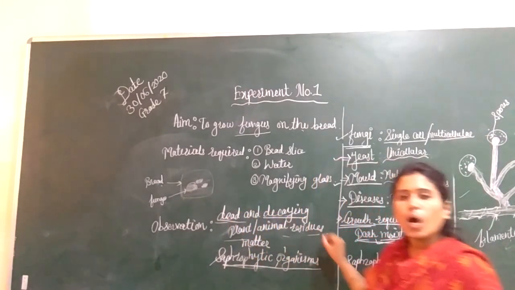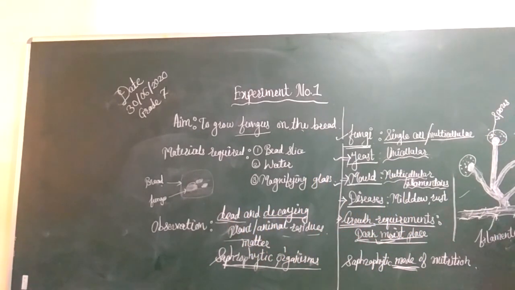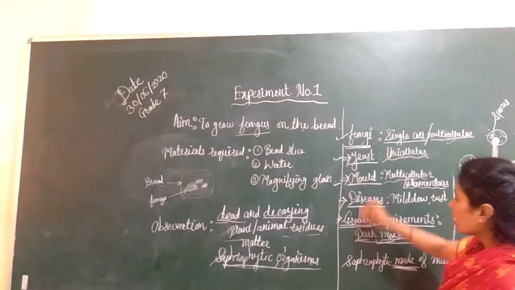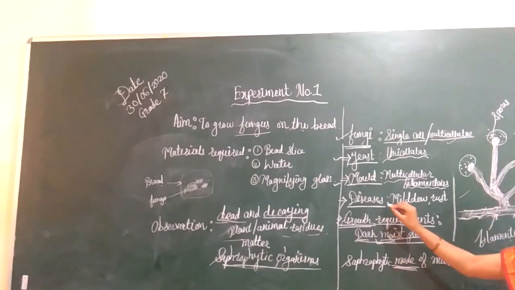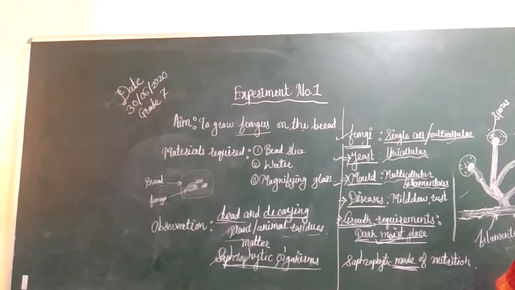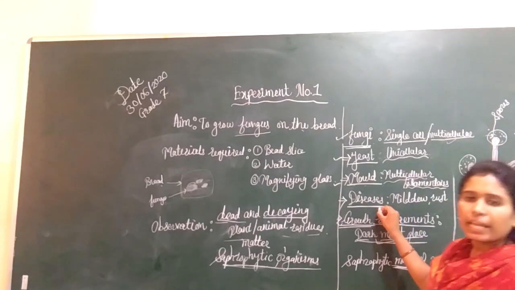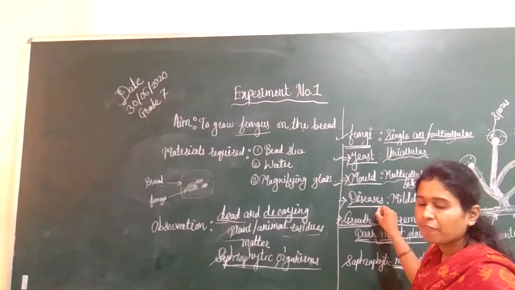So this is all about fungi: how fungi look, what fungi are, what their types are, and what the growth requirements are. There are also certain diseases caused by fungi. This is not given in your experiment, but it is additional information.